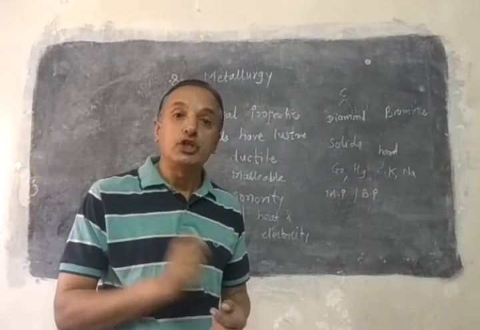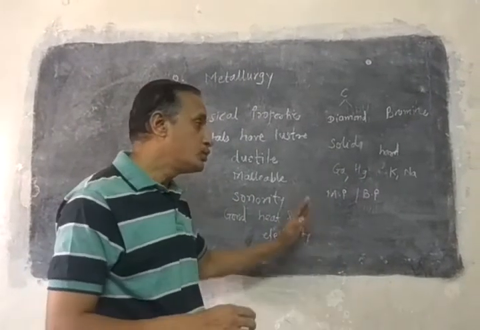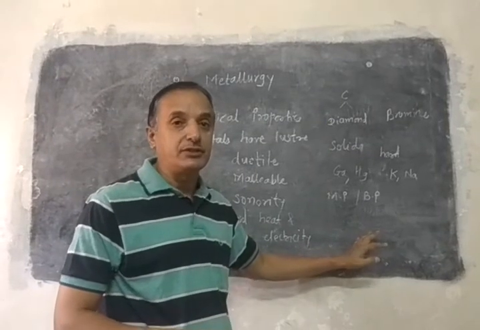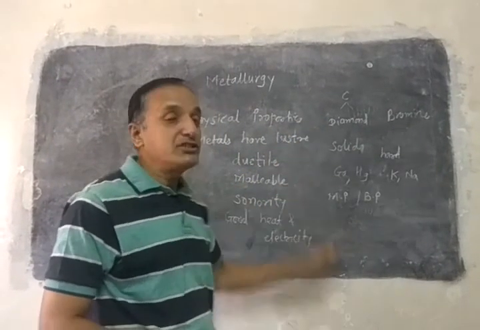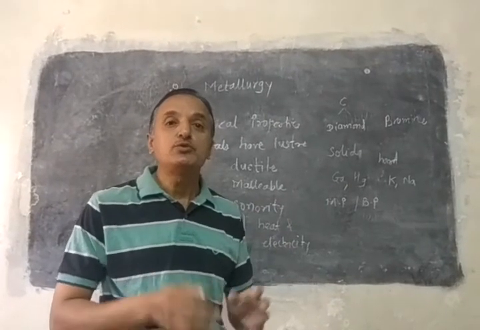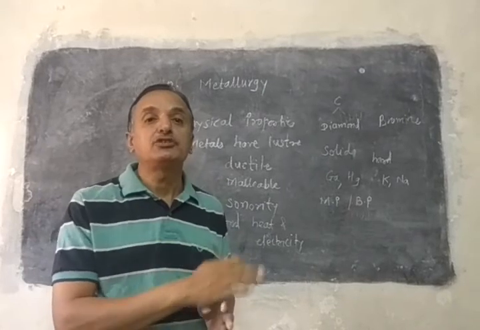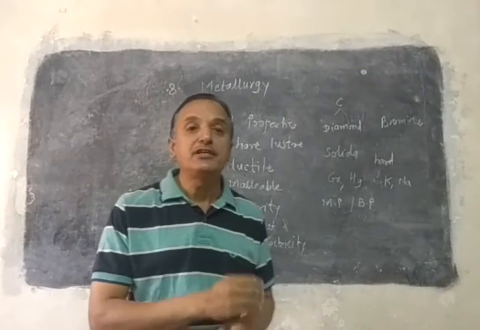Graphite is a non-metal, but it is a good conductor of electricity. So whatever properties we discuss, just summarize that and try to write the distinguishing points between metals and non-metals.